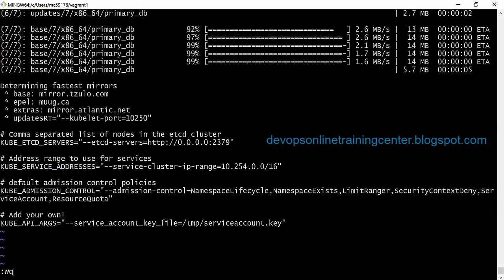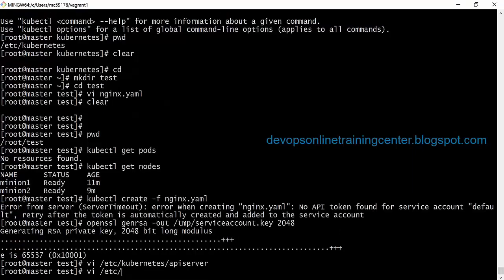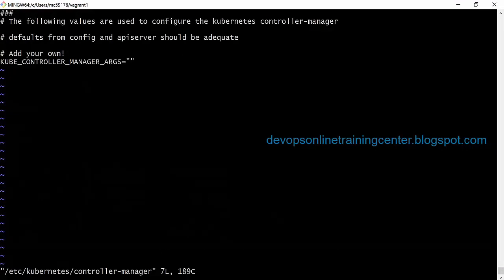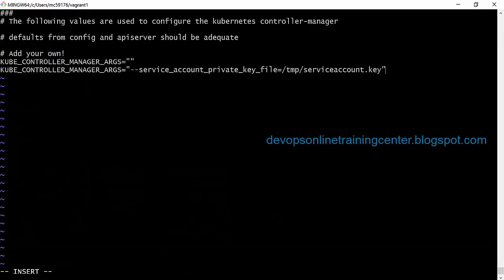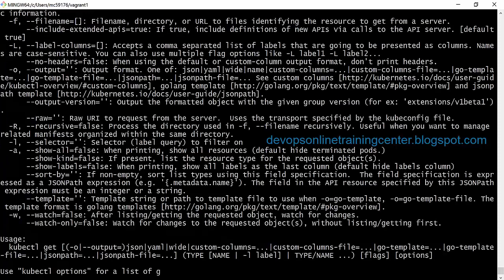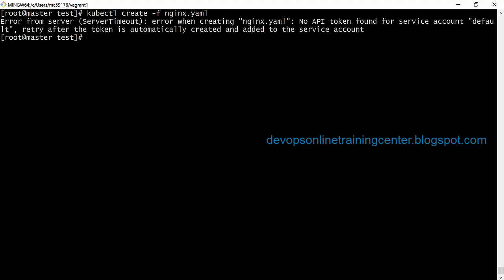Basically we are asking it to use this key, and in the controller manager also we need to specify this. So this is a bug from Kubernetes. Okay, so I did the correction and then I just created the pod. Yeah, we did it on the master.